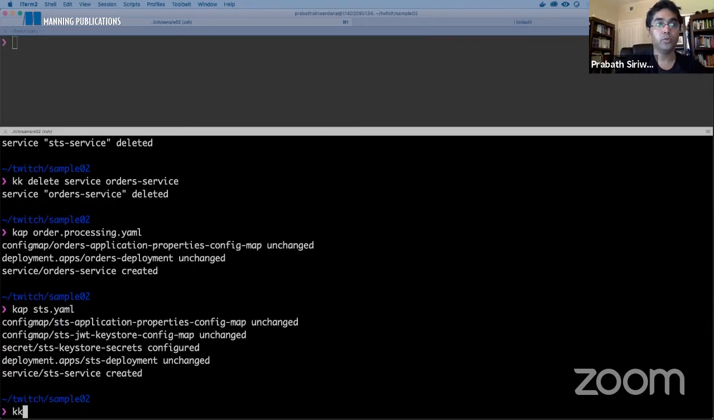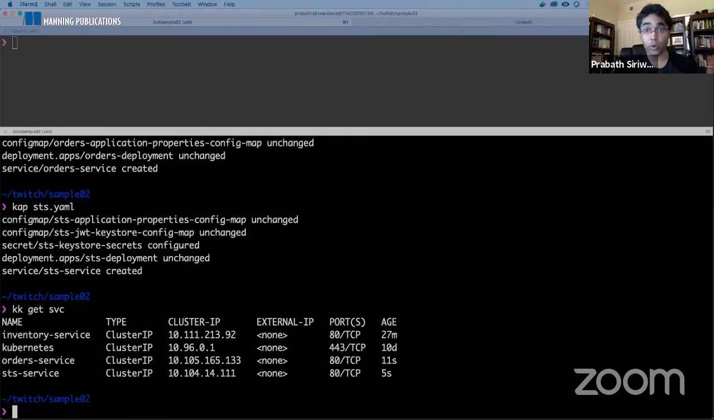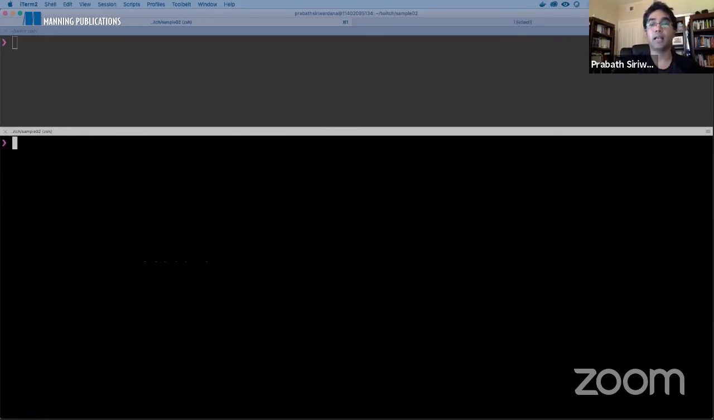Okay. Now let's run the same command we did before. So now if you do get services, you can see all the services are of cluster IP service type. So that means I cannot directly access these services without going through the Istio ingress gateway. Now let's see how to access these services through the Istio ingress gateway.